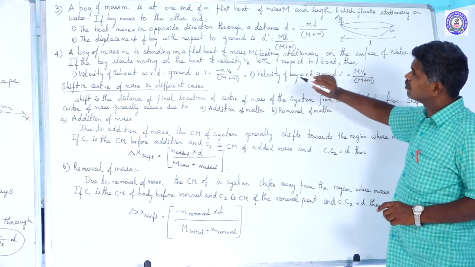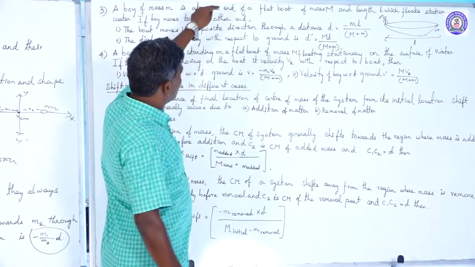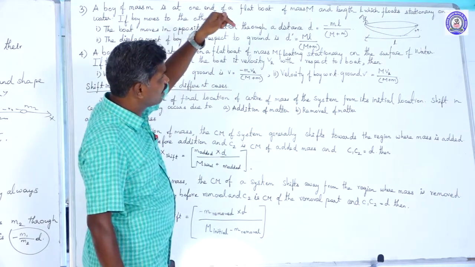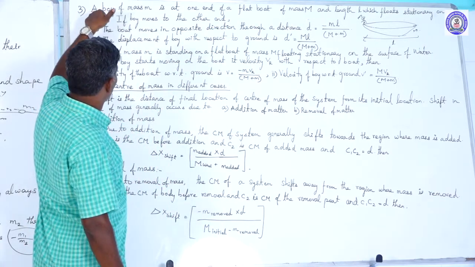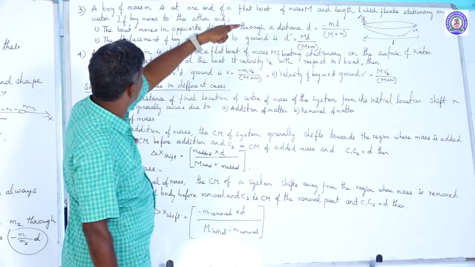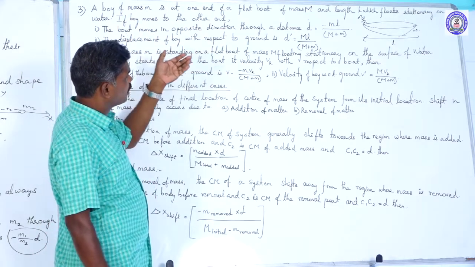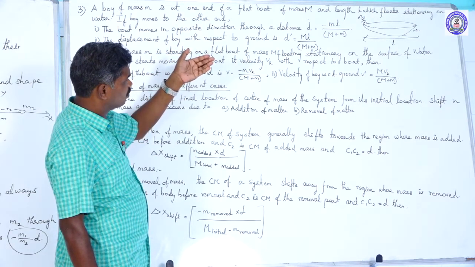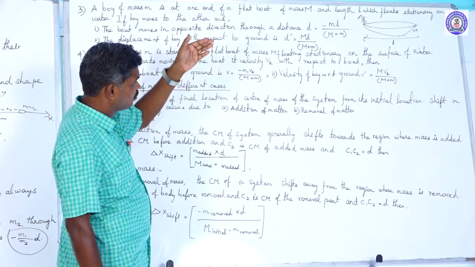Listen: a boy of mass m is at one end of a flat boat of mass capital M and length L, which floats stationary in the water. If the boy moves towards the other end, the boat moves in the opposite direction through a distance small d equal to minus mL divided by capital M plus small m.